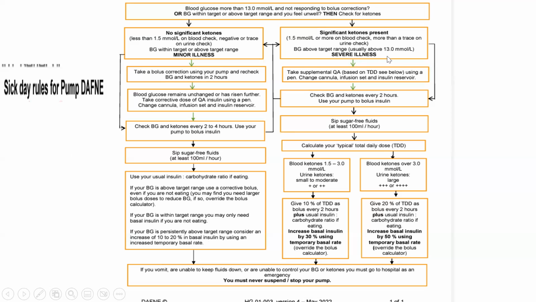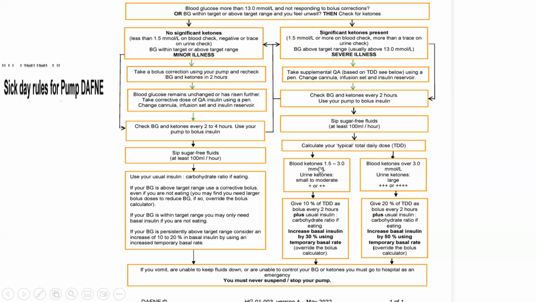On the other hand, if it is a severe illness in a pump patient, then again take supplemental quick acting insulin based on the total daily dose, like we discussed in the previous session. Make sure to check the blood glucose and ketones every 2 hours. Sip sugar-free fluids, at least 100 ml per hour. Calculate your total daily dose.